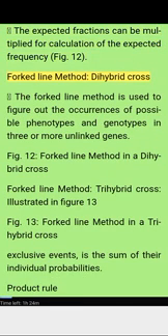Figure 12. Fourth line method, dihybrid cross. The fourth line method is used to figure out the occurrence of possible phenotypes and genotypes in three or more unlinked genes. Figure 12. Fourth line method in a dihybrid cross. Fourth line method, trihybrid cross, illustrated in Figure 13. Figure 13. Fourth line method in a trihybrid cross.